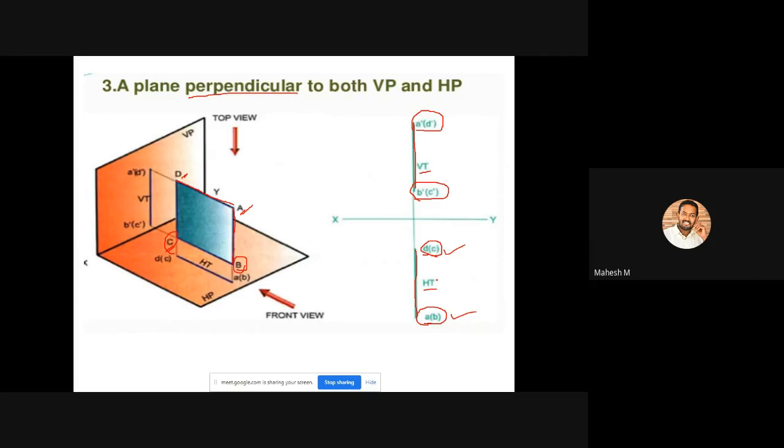So here, the both parallel condition will not arise. So in our projection of lines we have a condition called both parallel condition. Here we can't create a both parallel condition because it is a plane. A plane will compulsorily be parallel to only one of the planes. It will not be parallel for both the planes, but it can be perpendicular for both the planes. That is the condition here.